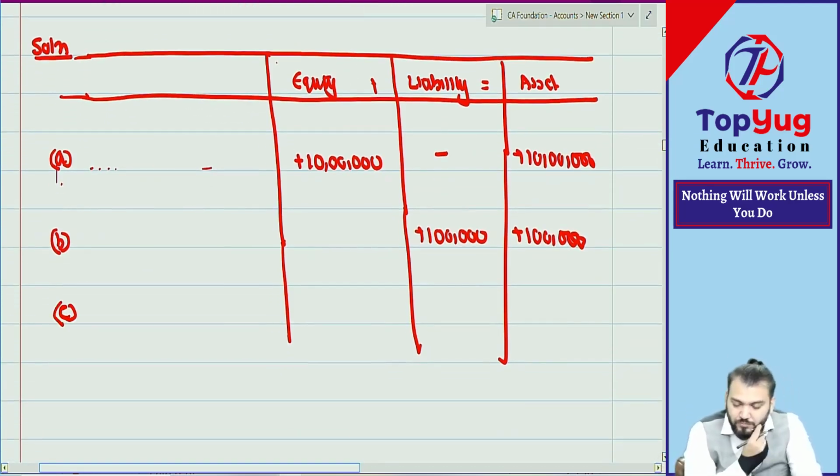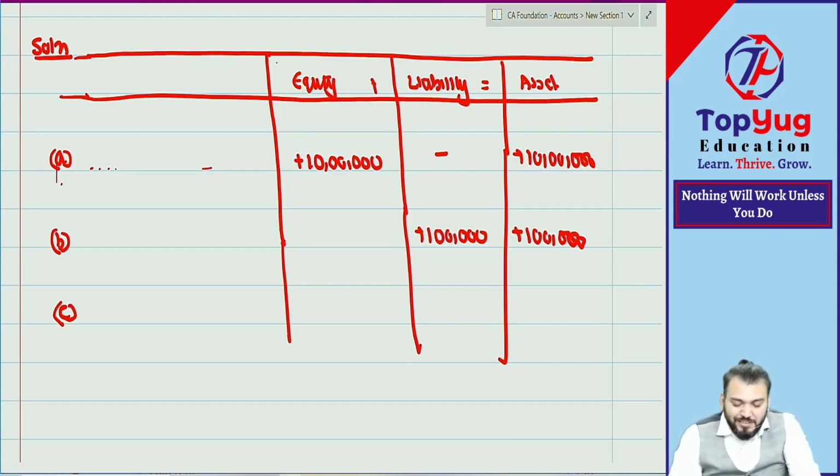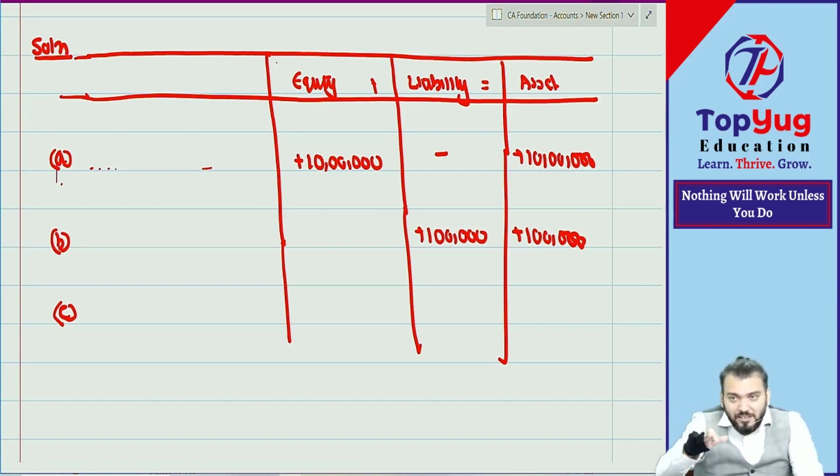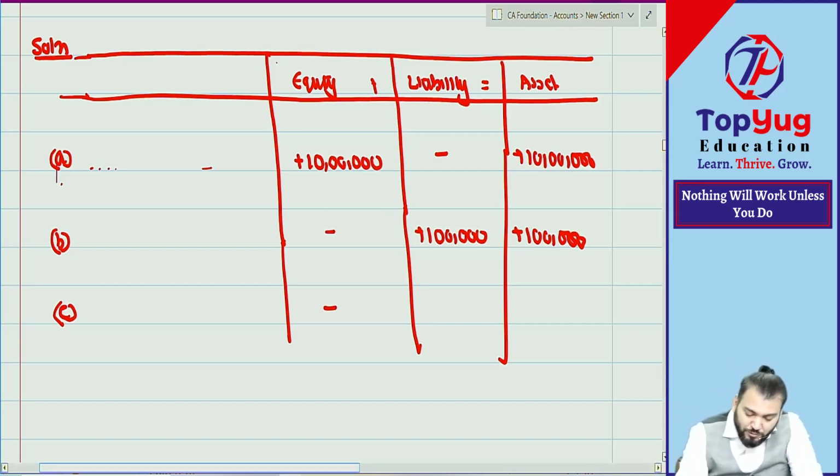Point number C. Purchase furniture of rupees 10,000 and the amount is paid in cash. But what will happen? Equity... One asset will increase, other asset will decrease. Ultimately no effect. So equity no effect, liability no effect. But can I say asset? You'll do plus 10,000 as well as minus 10,000 also.